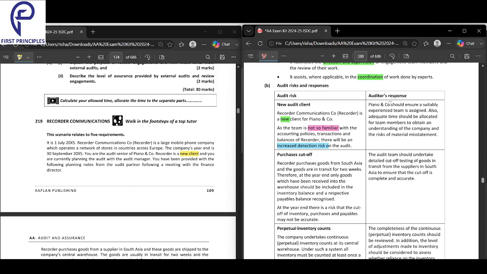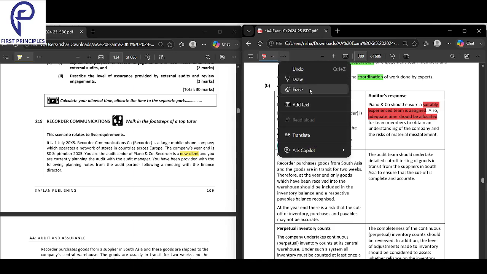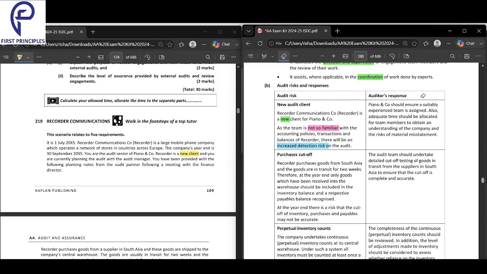PN and Co should ensure a suitably experienced team is assigned. Also, adequate time should be allocated, so that everyone gets an understanding. So that is about the new client.